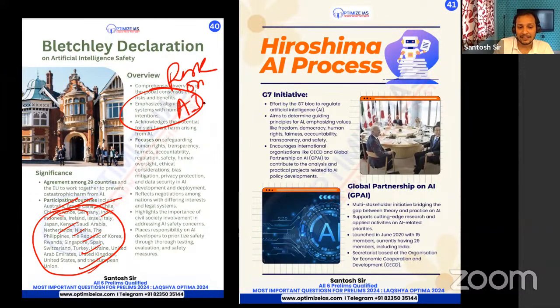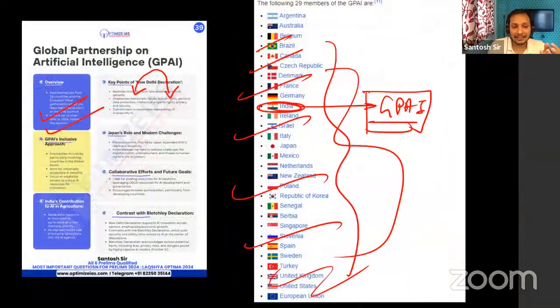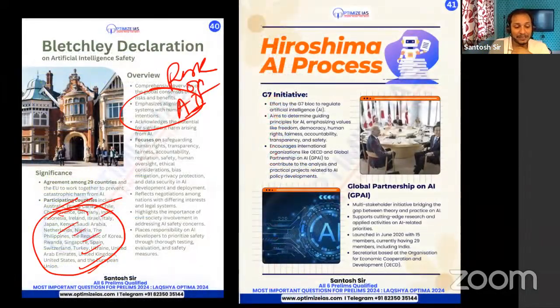The main difference is that the Bletchley Declaration focused more on risk, while the Global Partnership on Artificial Intelligence focuses on balancing risk and application.